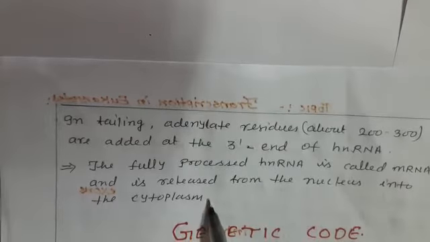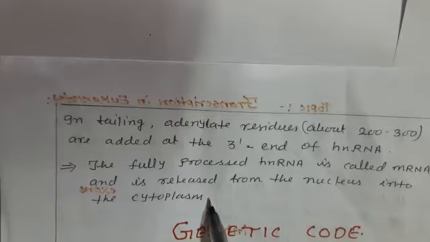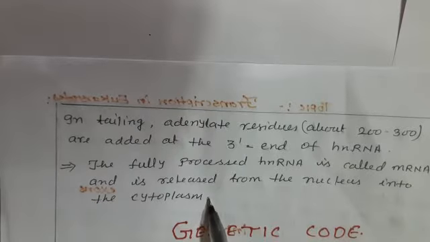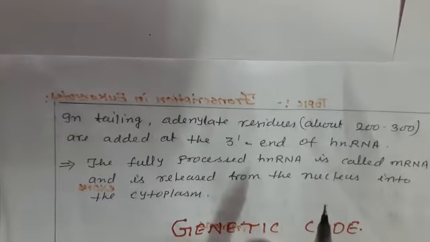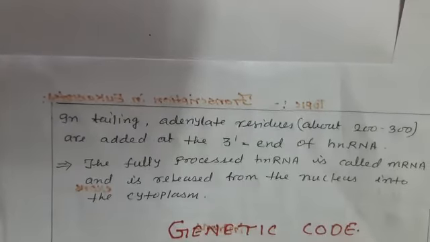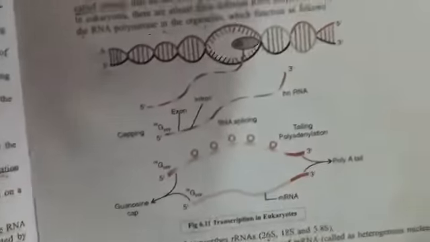Thus, we can see the difference between how transcription takes place in prokaryotes and how it takes place in eukaryotes. My dear students, you will see this diagram also, and then you will draw it.